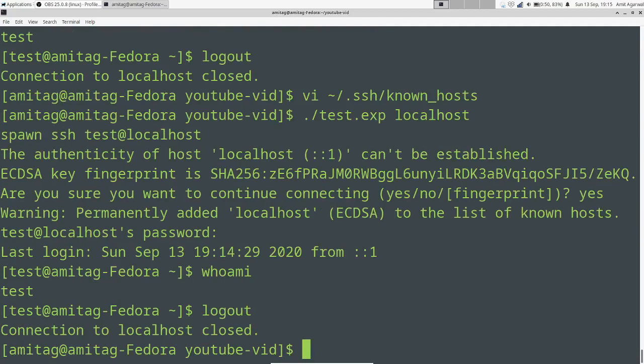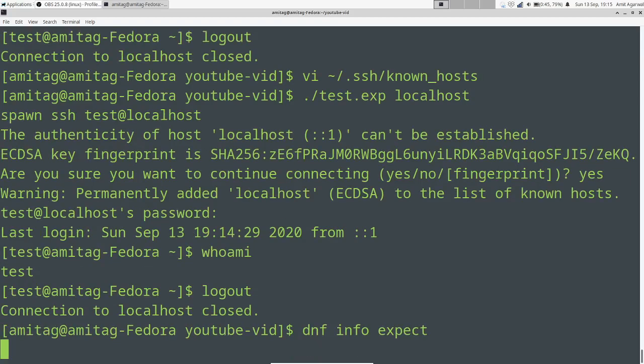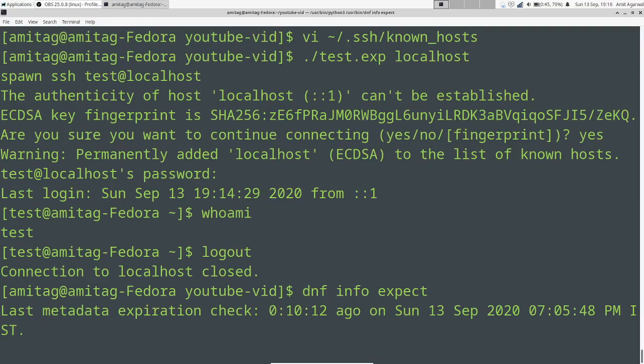Now this is done using a scripting language called expect, which is very small, very simple, very straightforward, and very useful. It is based on a language called TCL. Before we go into how to use the script, let's look at the info that this utility provides via DNF.